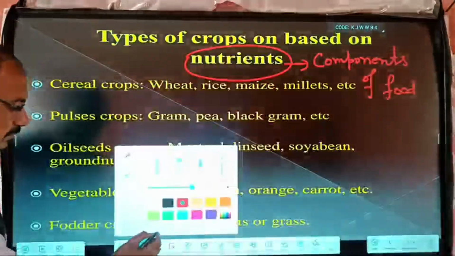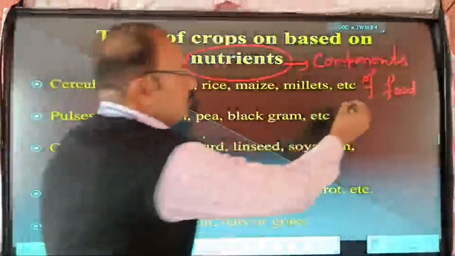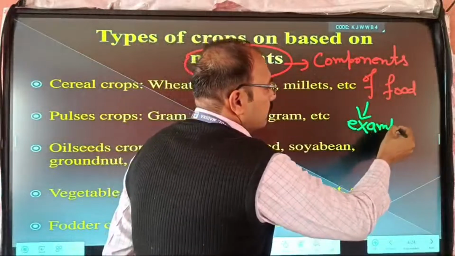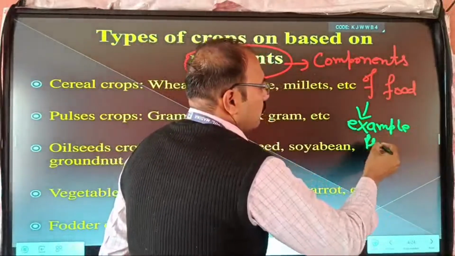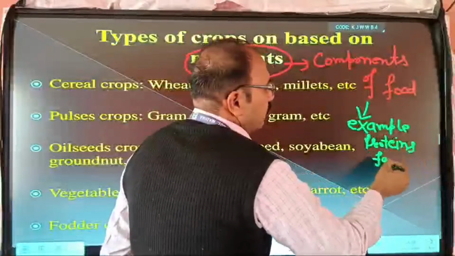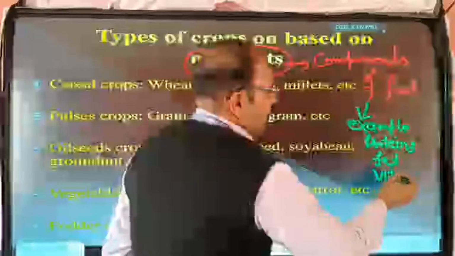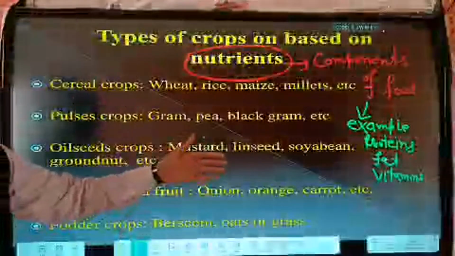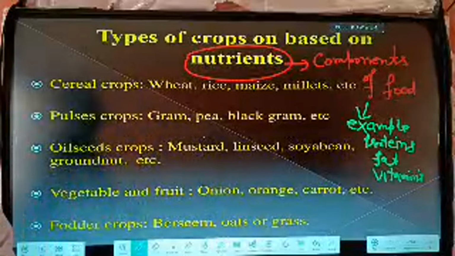For example, protein, fat, vitamins, carbohydrates. So these are the components of food.